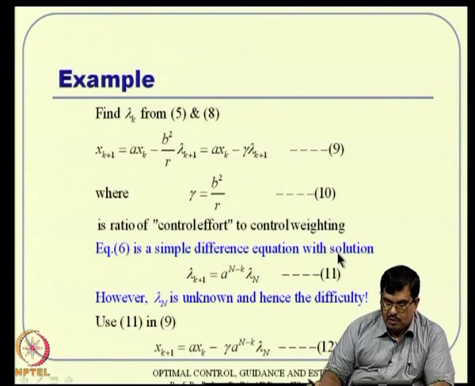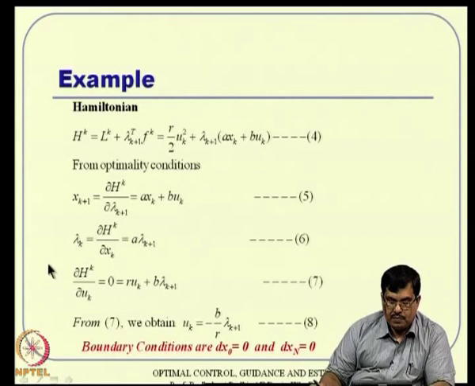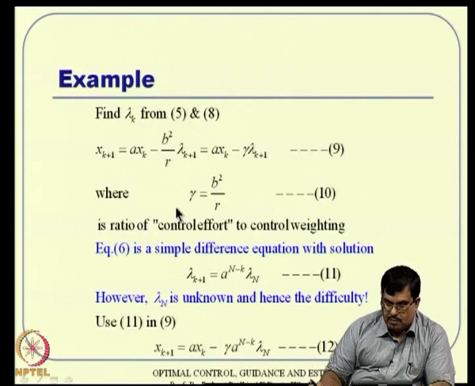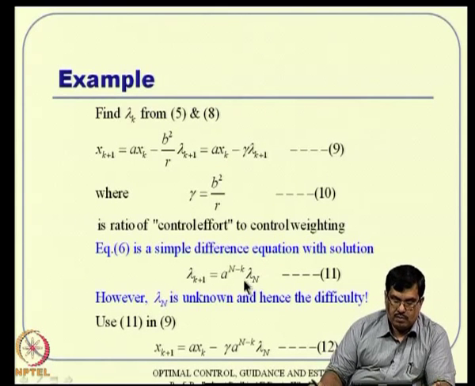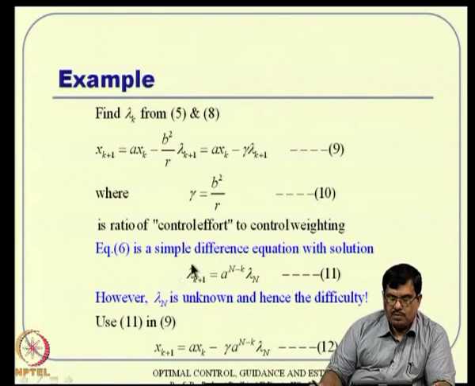But what happens here, in this particular problem, this equation happens to be independent of state. This is self-contained. Lambda k is nothing but A times lambda k plus 1. So, we can solve it because it is a difference equation involving only lambda. Remember, it is a difference equation, not a differential equation. Does this difference equation have a solution like that? It is very easy to derive also.